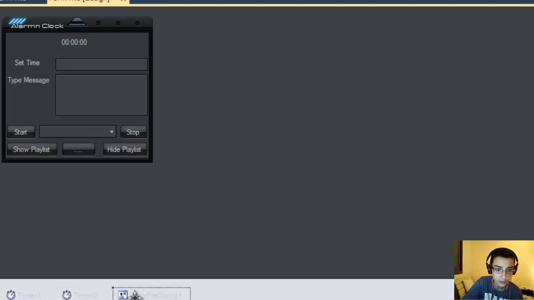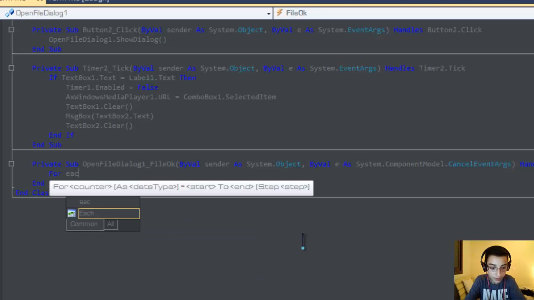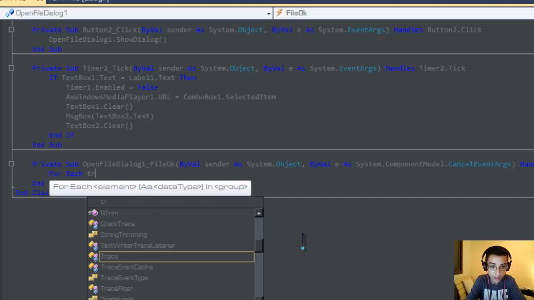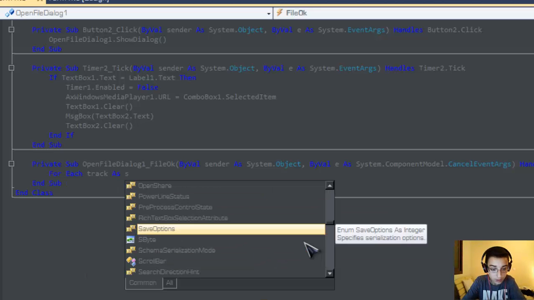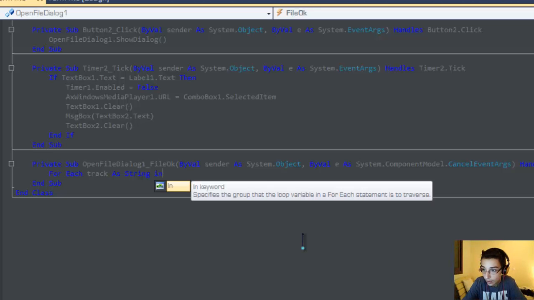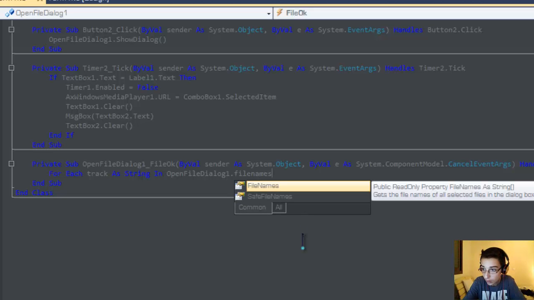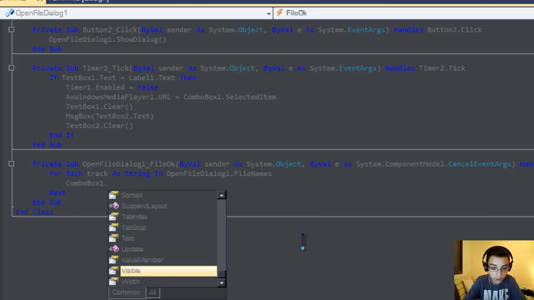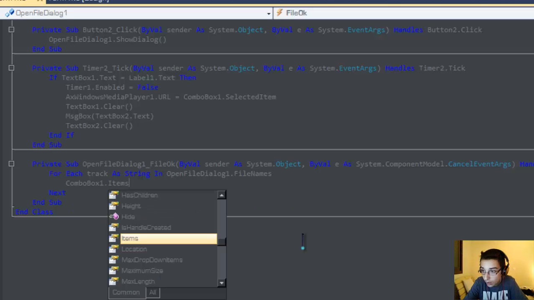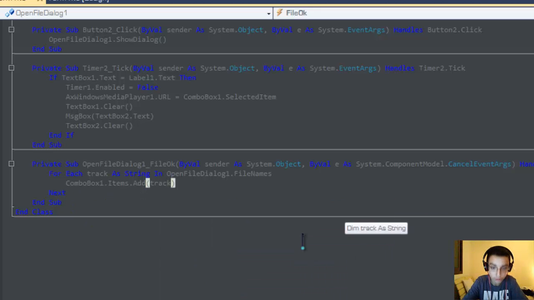Now you have to make a code for the open dialog. So type For Each track As String In OpenFileDialog1.FileNames, press enter, ComboBox1.Items.Add(track).